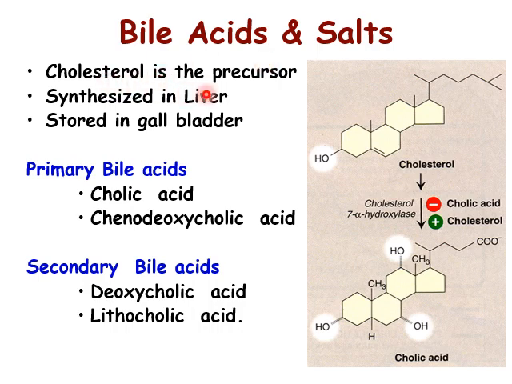Cholesterol is a precursor of bile acids. They are synthesized in the liver and stored in the gallbladder. There are two types of bile acids, primary bile acids and secondary bile acids. Primary bile acids are cholic acid and chenodeoxycholic acid, and secondary bile acids are deoxycholic acid and lithocholic acid. Secondary bile acids are formed from primary bile acids by the action of the gut flora. So from cholesterol, by the action of the enzyme cholesterol 7 alpha hydroxylase, the bile acid cholic acid is formed. It is inhibited by the end product cholic acid and stimulated by cholesterol.